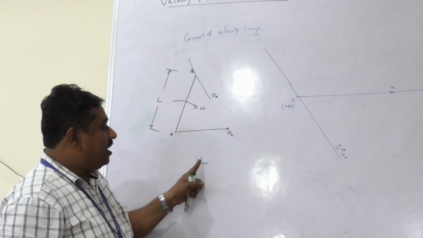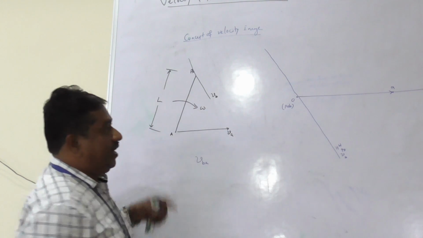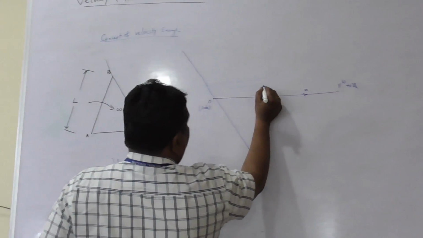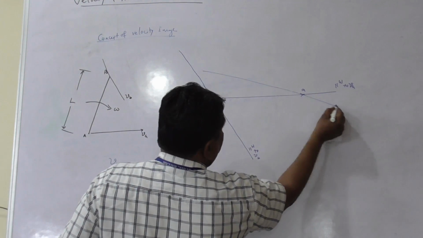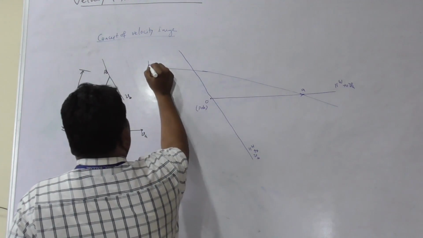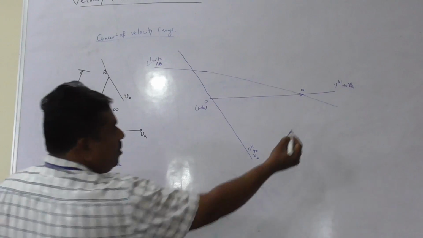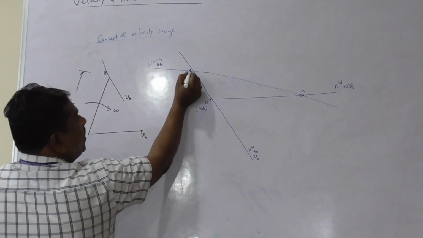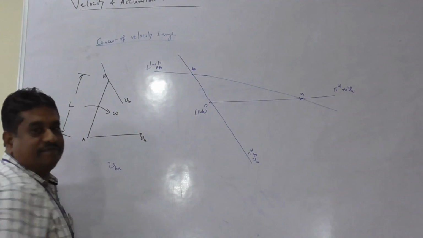Velocity of B relative to A as seen at A is perpendicular to AB. In the velocity diagram, from a, draw a line perpendicular to AB. This perpendicular line and the line parallel to VB intersect at this point. We are going to get the point b.